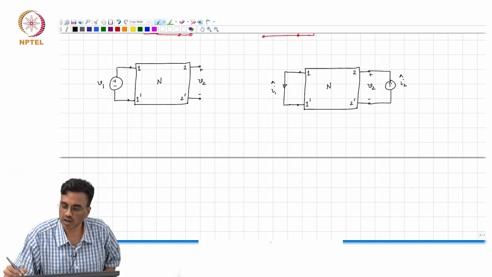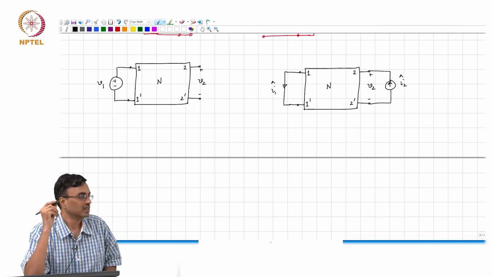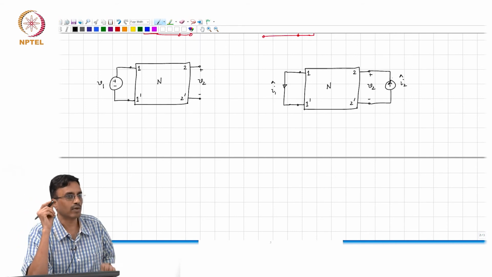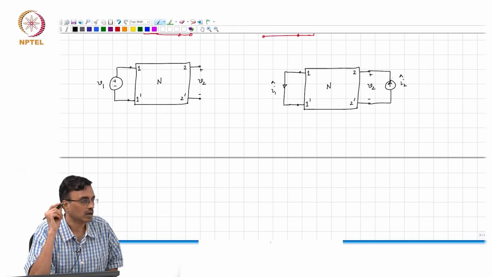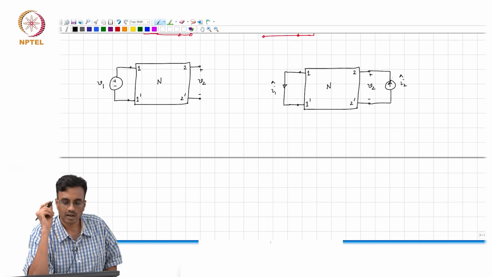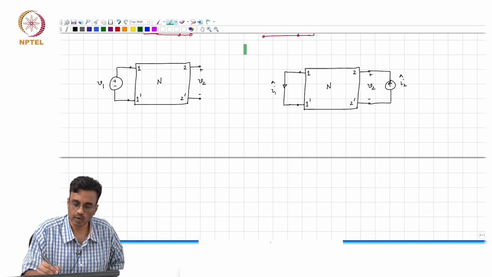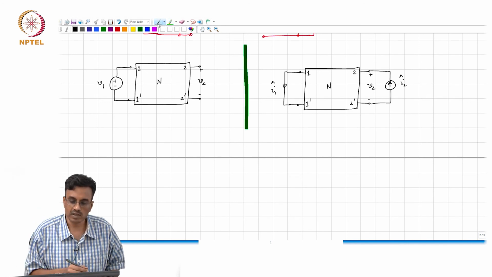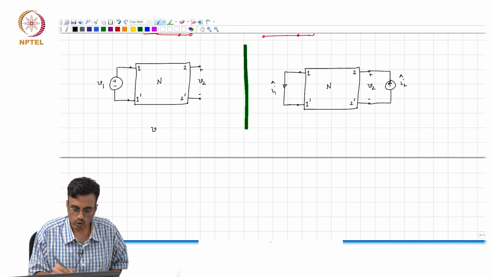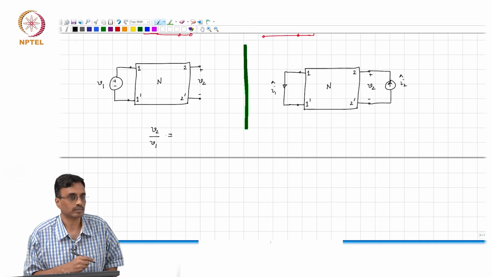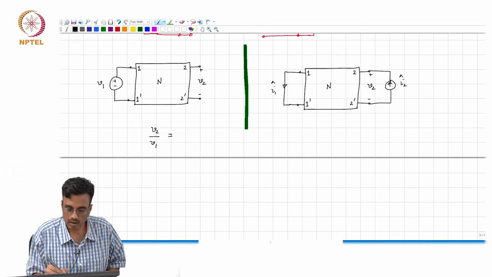Okay. And it so turns out, you can simply go through the same arguments that we went through to prove the other result. I leave that for you as homework, and convince yourselves that V2 by V1 equals I1 hat by I2 hat.